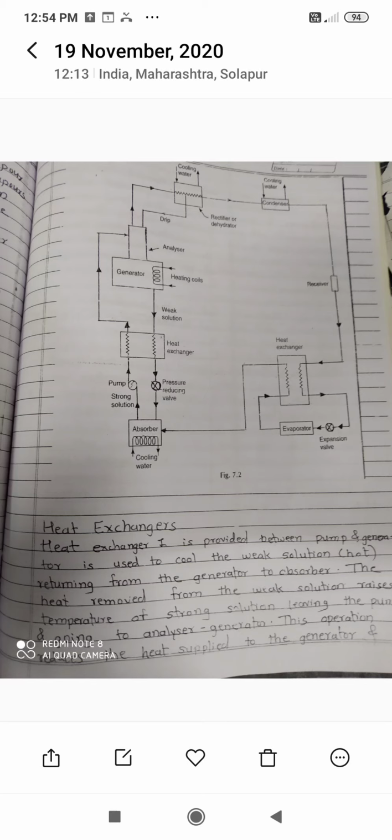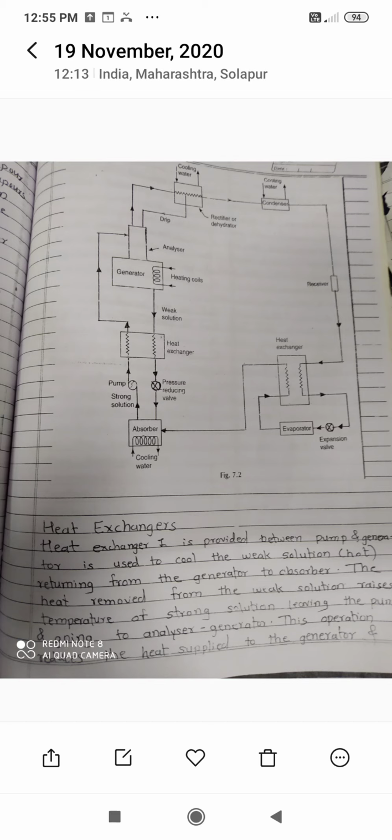That means the rectifier eliminates the entry of water into the condenser. The last traces of water get condensed or separated out and sent back to the analyzer. In the rectifier, some amount of ammonia also gets condensed and sent back to the analyzer.